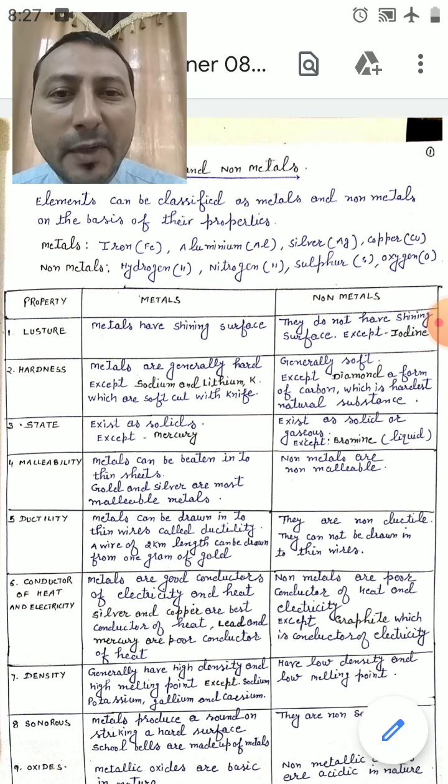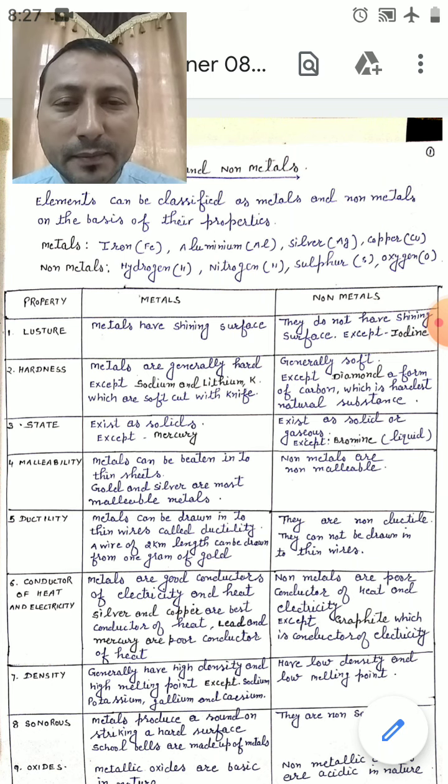So the elements can be classified as metals and non-metals on the basis of their properties. Metals are like iron, aluminium, silver, copper, gold, and non-metals are like hydrogen, nitrogen, sulfur, oxygen.